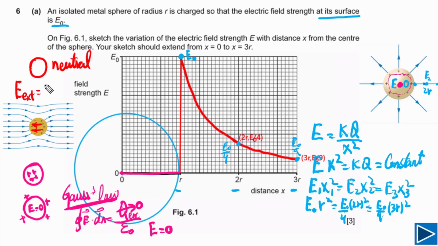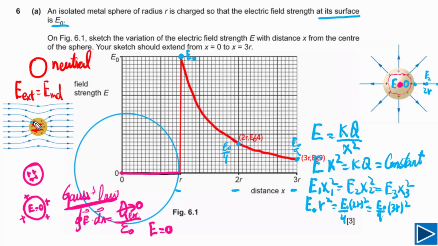Means the magnitude of these two electric fields finally will be equal. So when it is equal, these two electric fields will cancel each other, and the net electric field, let me draw the lines inside.